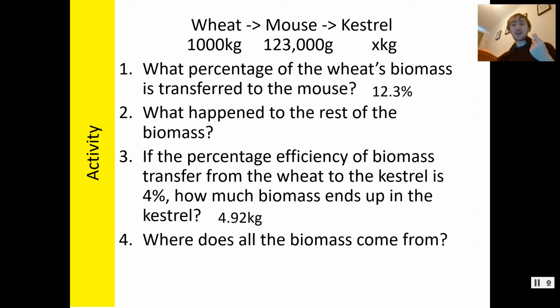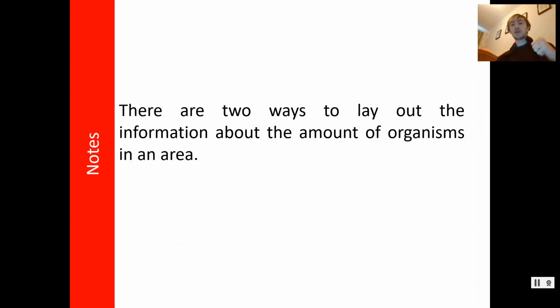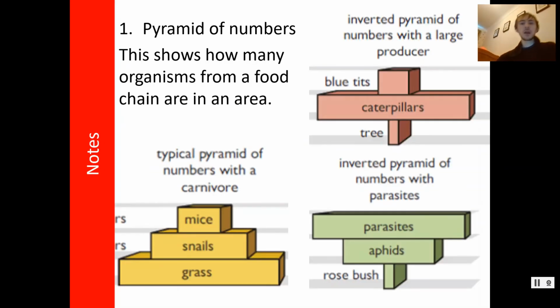With this, we don't need to do a graph, we do something called a pyramid of biomass, or a pyramid of numbers. Now, pyramid of numbers is the first one we're going to look at, and that is the least useful of the two. Still fairly useful. This pyramid of numbers literally just tells you how many of each organism there are in an area. So if I send you out into the copse and ask you to count how many trees there are, how many caterpillars there are, and how many birds that eat caterpillars there are, you could then produce me a pyramid of numbers.